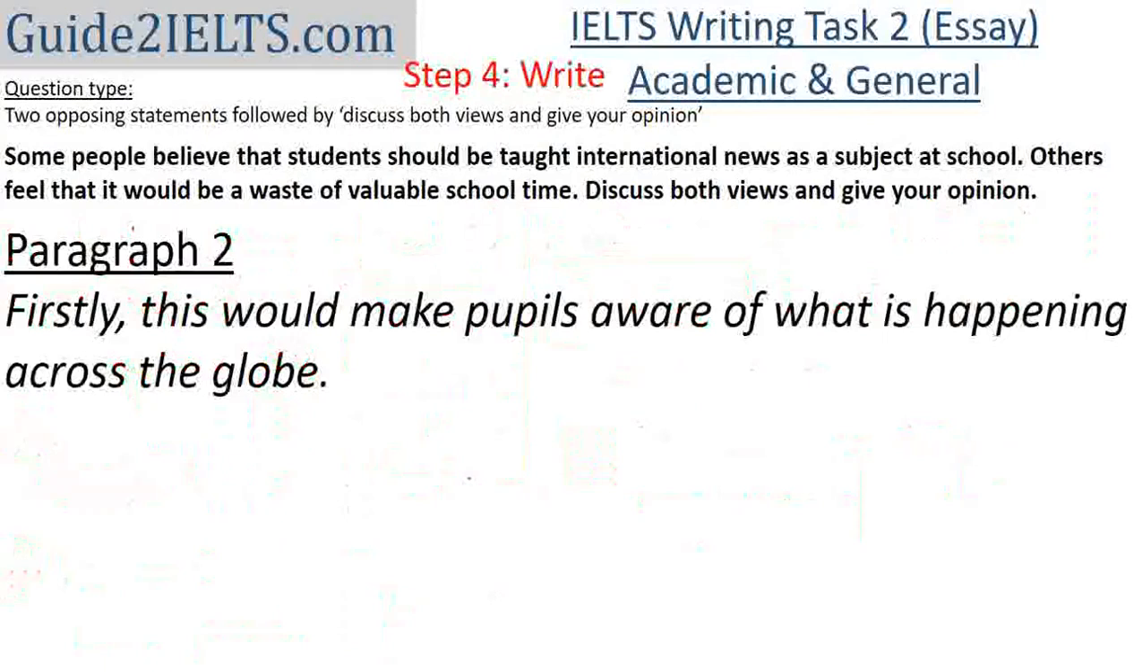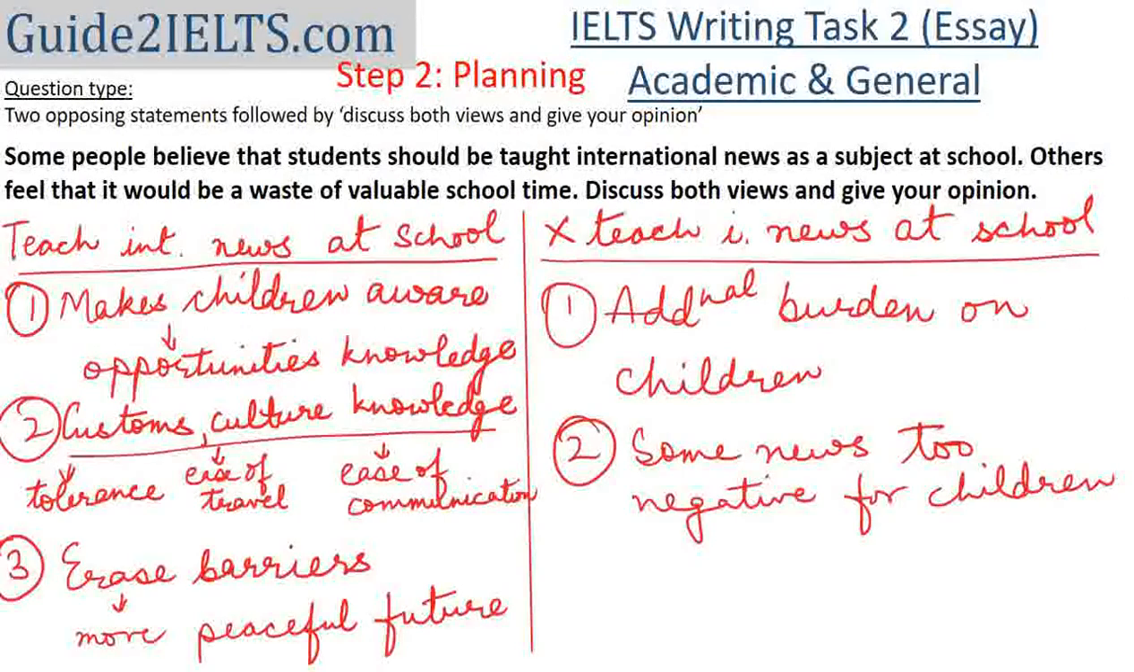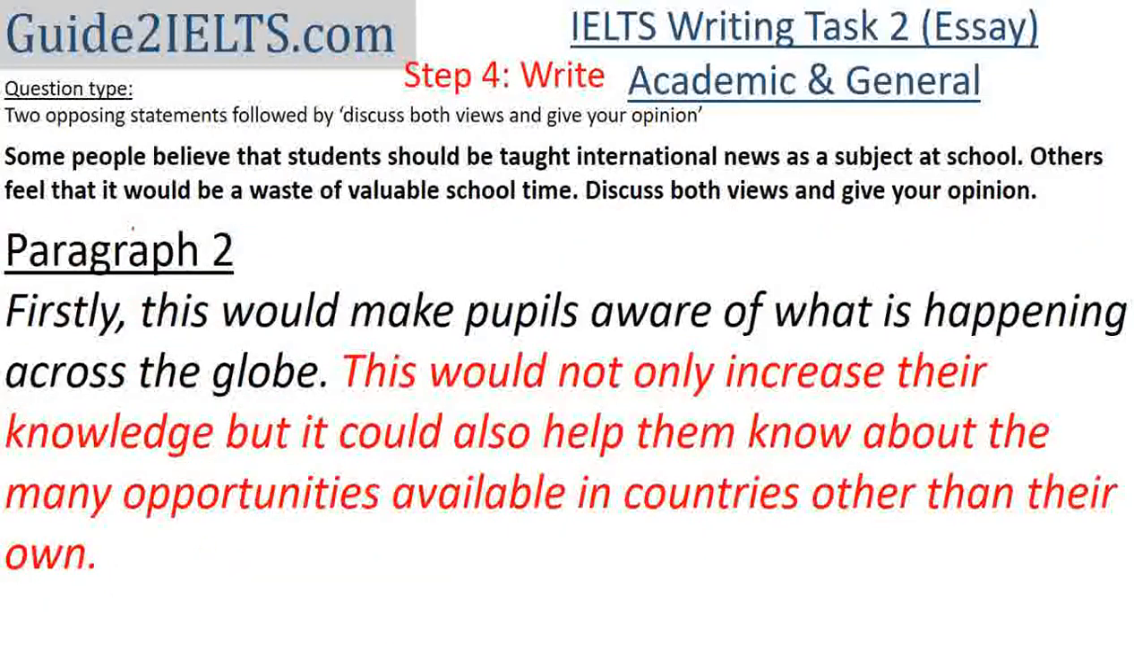We'll start with firstly, this would make pupils aware about what is happening across the globe. In continuation to this point, we had written that through this, children will become aware of the opportunities that are available abroad. And we'll use the connector not only but also while making this sentence. This would not only increase their knowledge, but it could also help them know about the many opportunities available in countries other than their own.